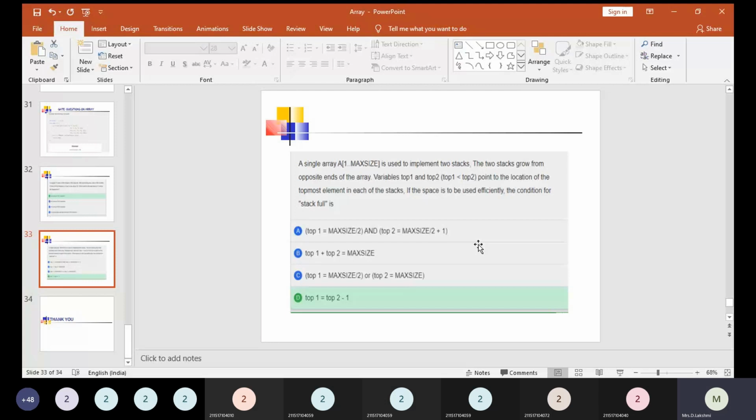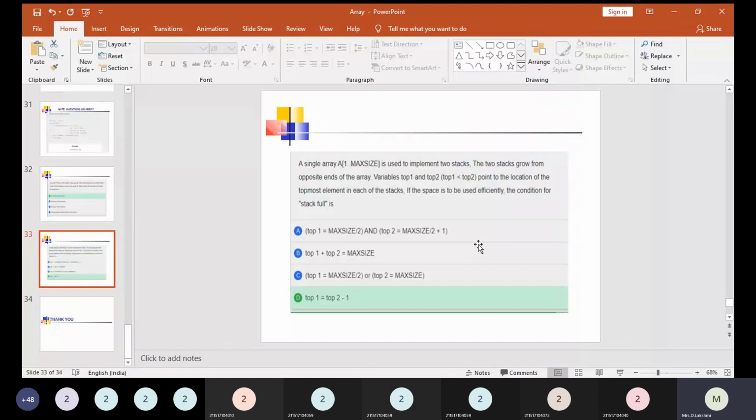At the left end we are inserting the elements one by one. At the right end also we are going to insert the elements one by one. So the array is going to grow from left to right as well as from right to left. If you take max size as 100, we have 0 to 99 locations, right? From the 0th to the 10th location, I am going to store some set of elements, and from 99, 98 and 97 up to the 90th location, at the right side, we are going to store some elements. So at both ends of the array, we are going to store the elements.